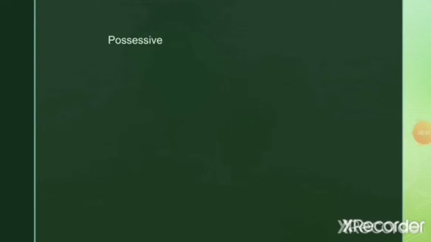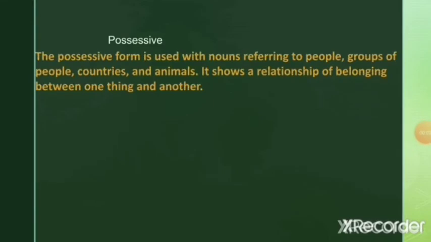So, what is a possessive form of a noun? The possessive form is used with nouns referring to people, groups of people, countries, and animals. It shows a relationship of belonging between one thing and another. Possessive forms are used when you want to tell that something belongs to somebody.